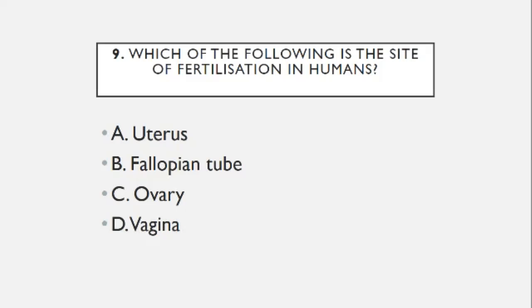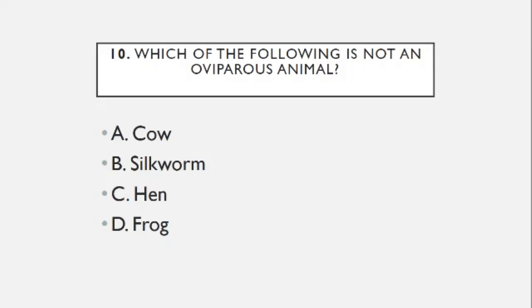Which of the following is the site of fertilization in humans? After intercourse, through the vagina and the penis, it goes inside, into the fallopian tubes. Which of the following is not an oviparous animal? So here, students, you know, cow, silkworm, hen, and frog. What is oviparous and what is viviparous? That you know.